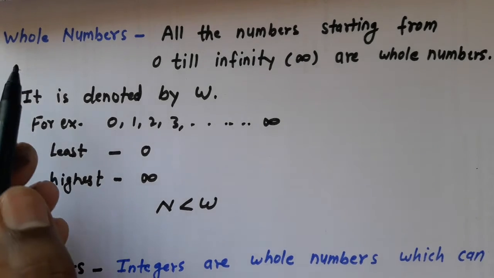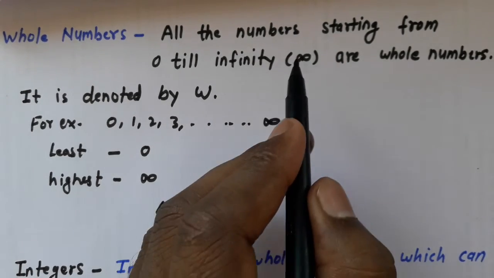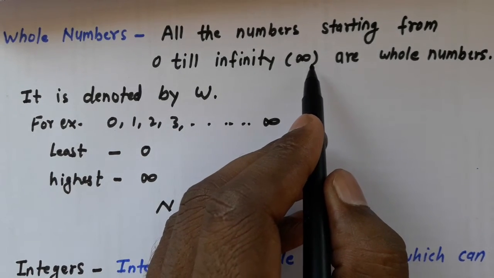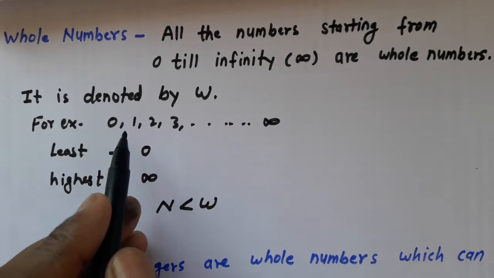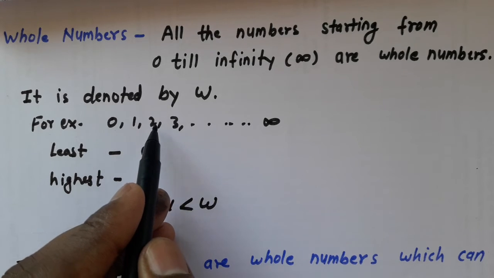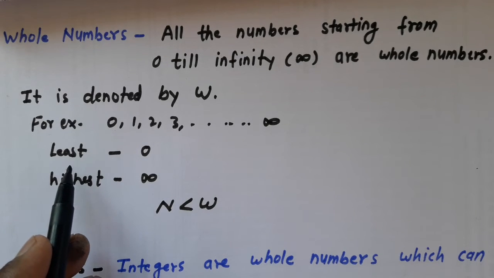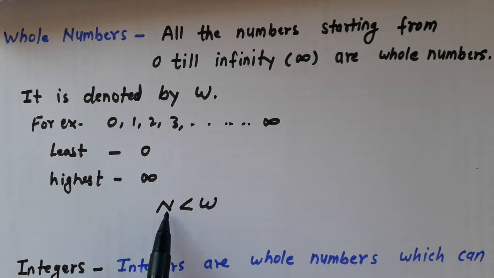Once again I repeat, what are whole numbers? Whole numbers are all the numbers starting from 0 till infinity. This is the symbol of infinity. It is denoted by W. For example, 0, 1, 2, 3 and till infinity. It is clear that the least whole number is 0, the highest whole number is infinity, and the set of natural numbers is always a subset of whole numbers.